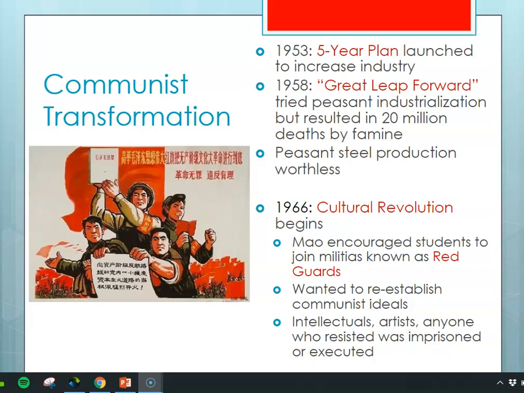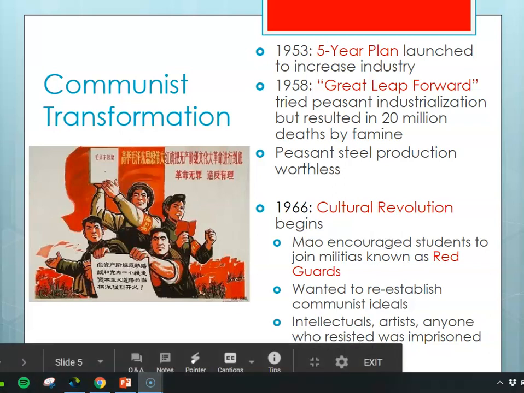And so these young people went after smart people, intellectuals, and artists, and anybody who was thought to be not really completely on board with Mao's leadership and so on. A lot of people were imprisoned. A lot of people were executed. A lot of people were just sent out into agricultural lands to farm instead of doing what they had been doing before, like working as a professor or a doctor or whatever. Once again, a very disruptive period of time in Chinese history as well. But it does put Mao soundly back into power and gets rid of his enemies for a while.